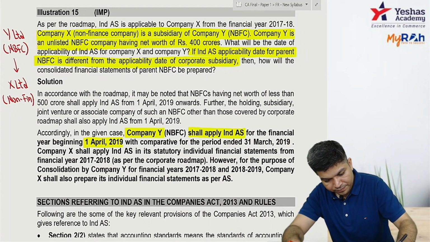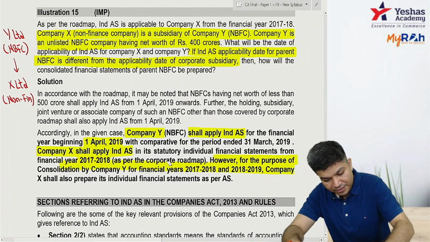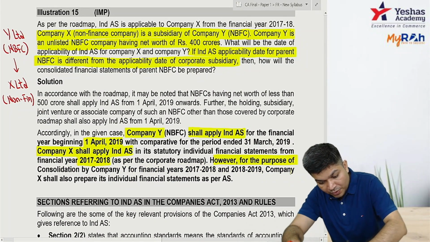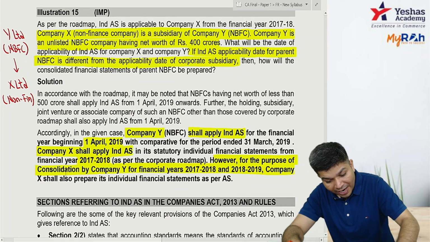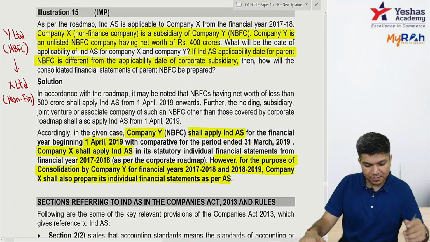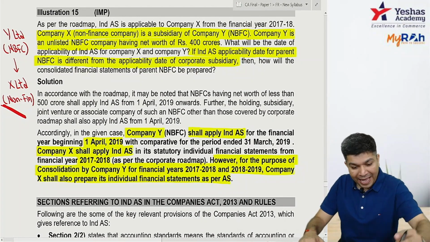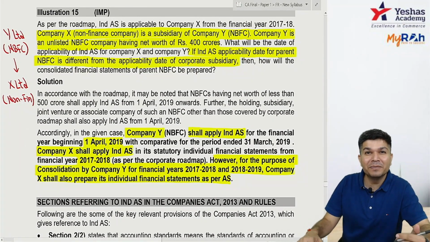So company X will have Ind AS from 17/18. However, for the purpose of consolidation, company X will give data to company Y, which will be based on AS. So for 2 years, company X, this non-finance one, has to give data to the parent. The parent follows AS, so they will be giving data to the parent as per AS.